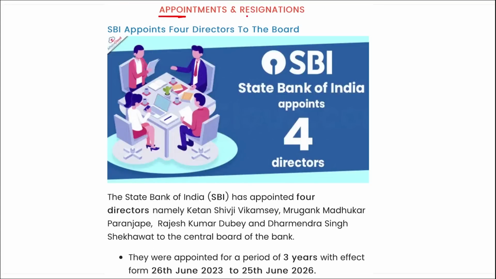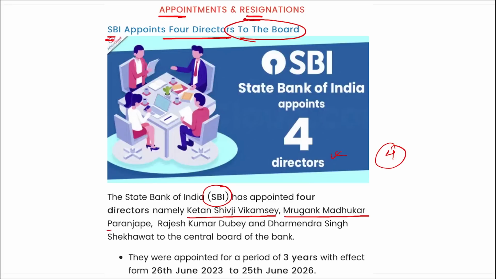Next is appointments and resignation. SBI has appointed 4 directors to the board recently. I repeat, SBI appointed 4 directors, and who all are they? Ketan Shivji Vikamse, Murgank Madhukar Paranjapi, Rajesh Kumar Dubey, and Dharmendra Singh Shekhawat. These are the 4 individuals who have been appointed as directors to SBI. They were appointed for a period of 3 years with effect from 26th of June to 25th of June 2026. Correct? So remember these 4 names.